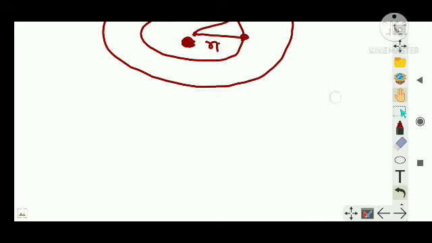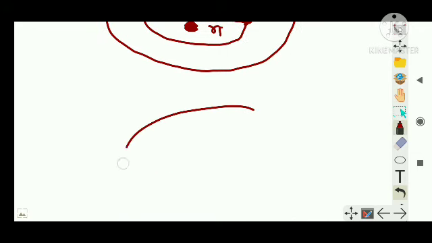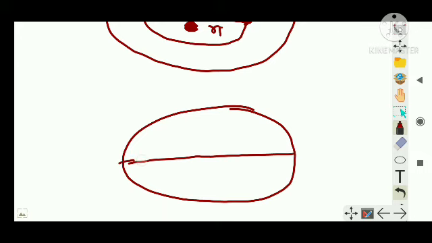So Kepler stated that in the case of an ellipse, if a planet is revolving in this fashion, this is the planet's position now, and this is a focus, and this is the semi-major axis a, right?